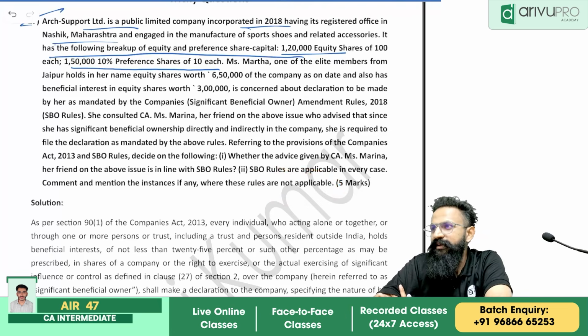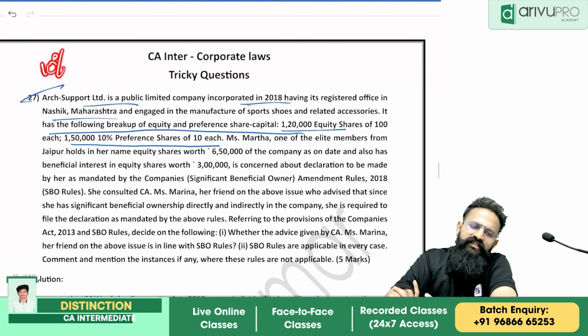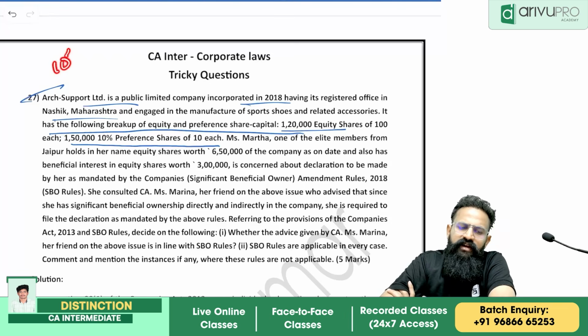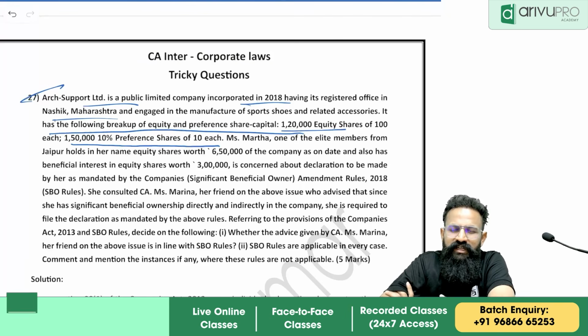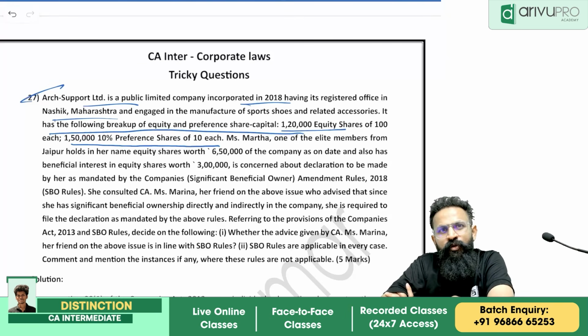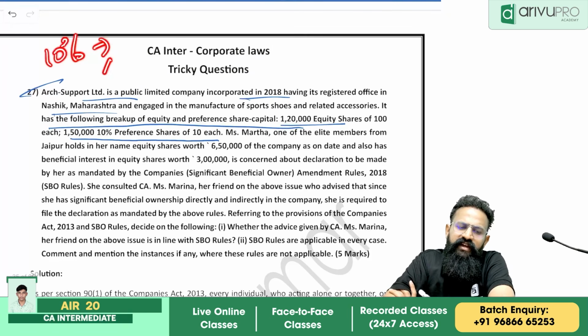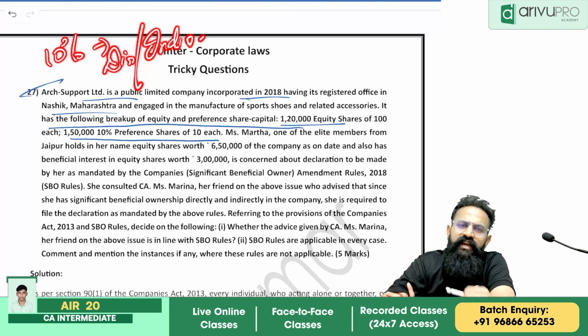Remember people, SBO, when is it applicable? For any person who is holding at least 10% of the total voting power, 10% of the total paid up share capital, who is eligible for 10% of the total dividend declared, and who has significant influence or control over the company. They are called SBO. In the given case, remember, this 10 percentage can be held directly or even indirectly.